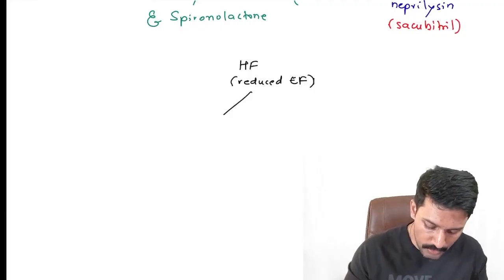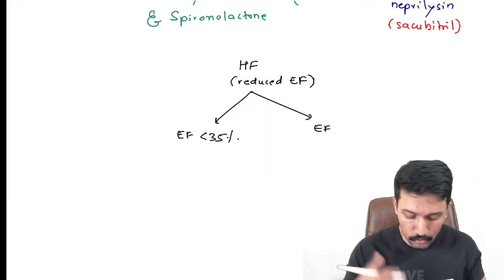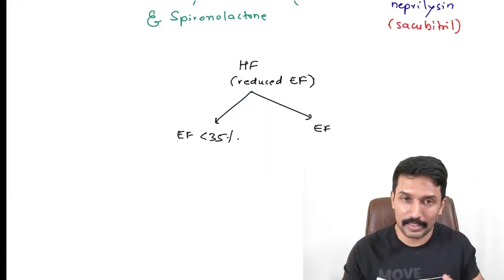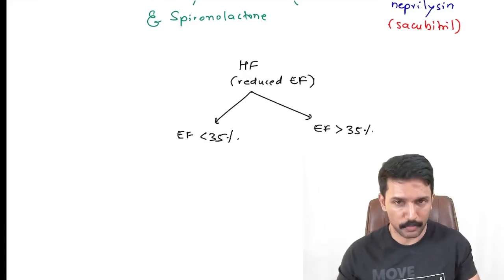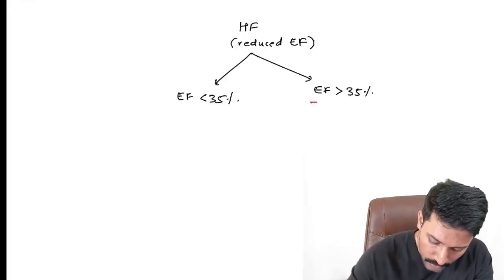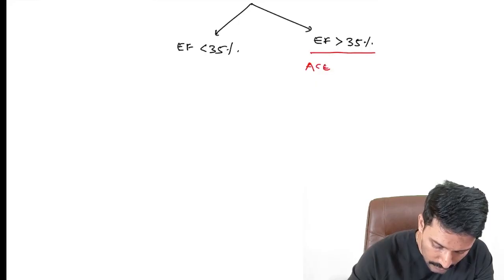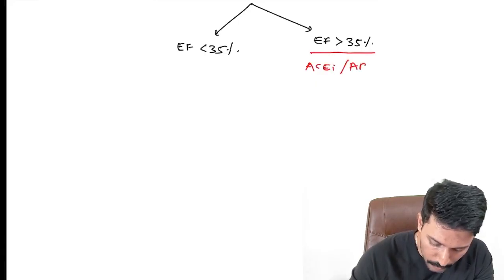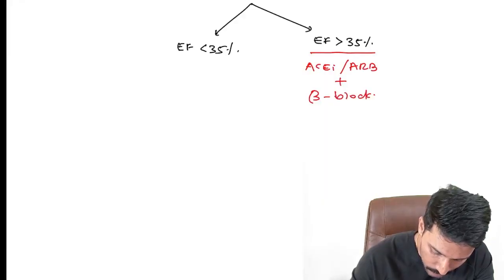So we see the EF: to call it reduced ejection fraction, EF has to be less than 40%, and it may be between 35 and 40%. Our treatment will comprise an ACE inhibitor or ARB, plus a beta blocker, plus spironolactone.